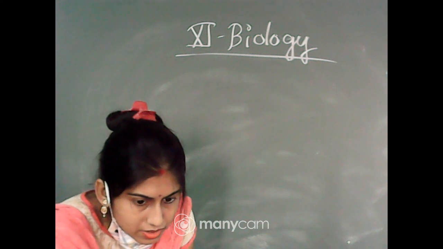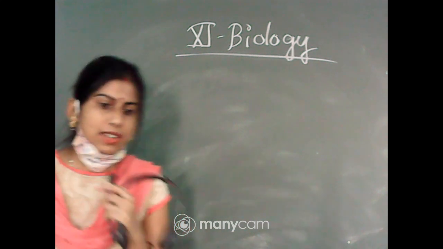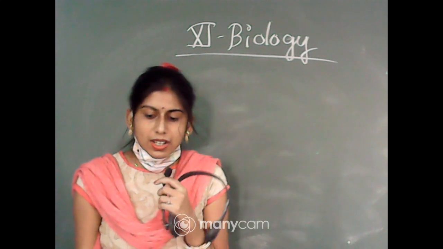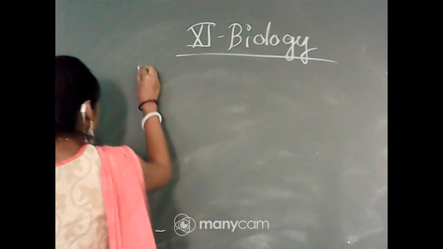Okay, Angana, as you know, in my previous class I started a new chapter, that is chemical coordination and integration.